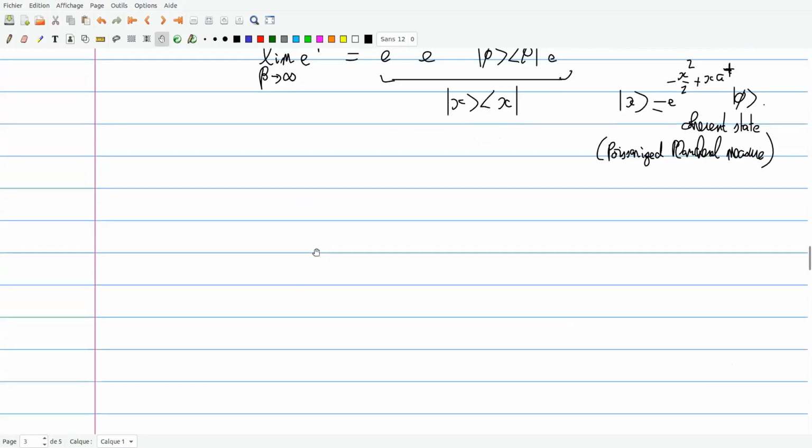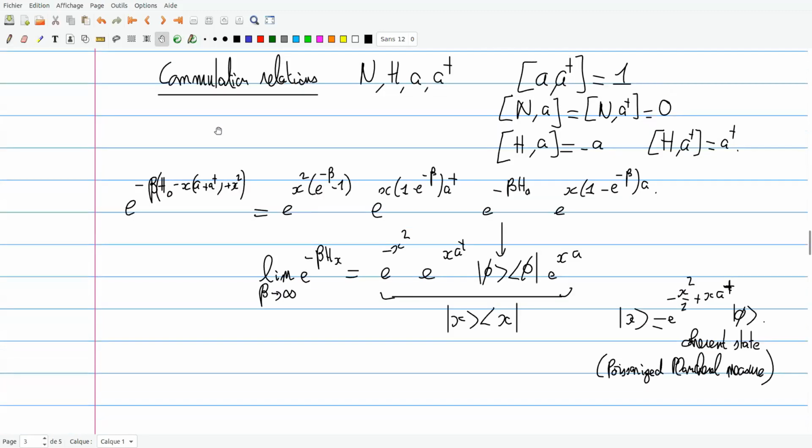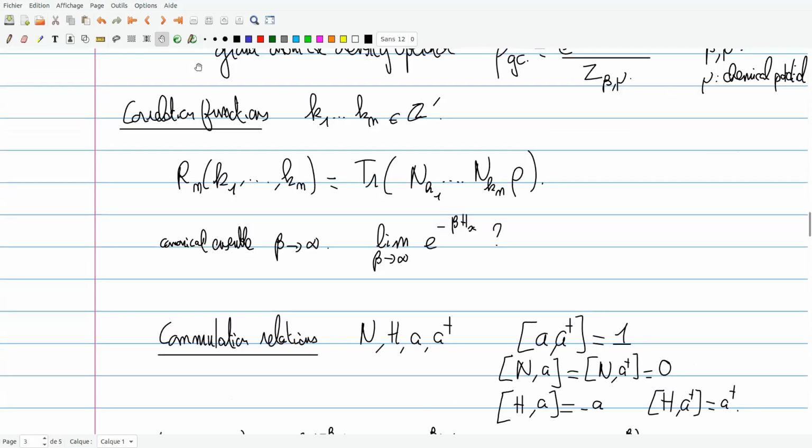So now I'm going to consider more generally the finite temperature version. And there is an important thing, which is, let's go back to the correlation functions. So I want to evaluate these correlation functions.